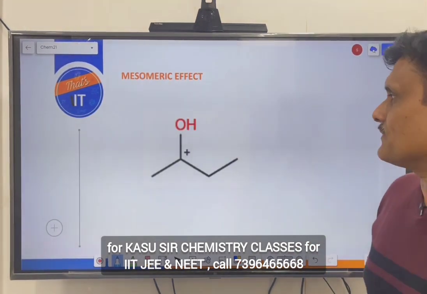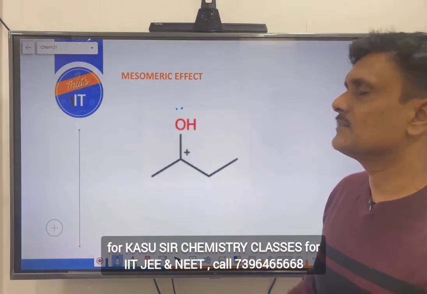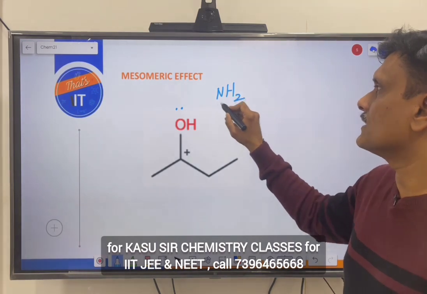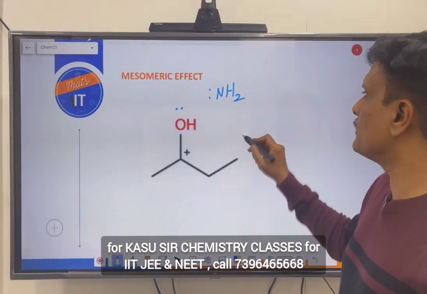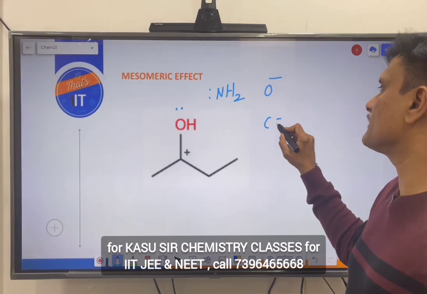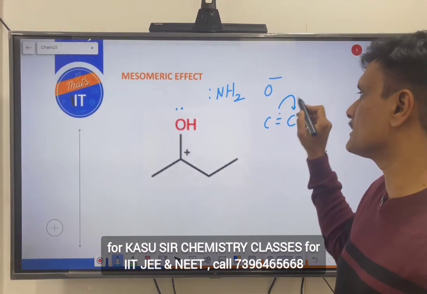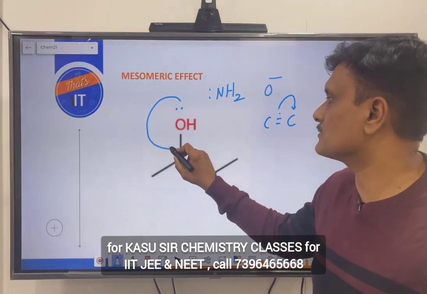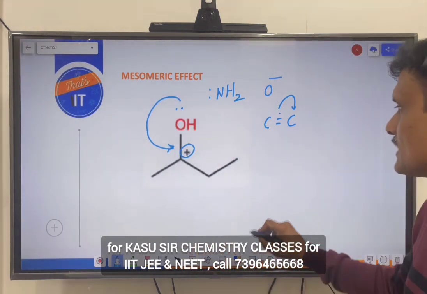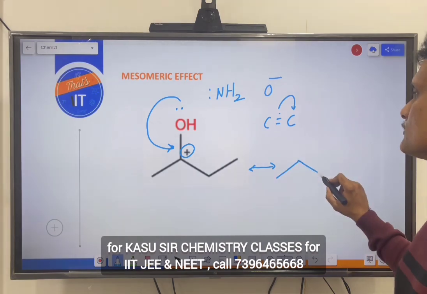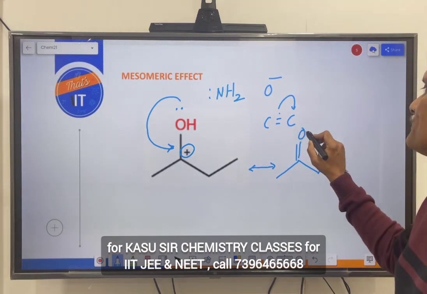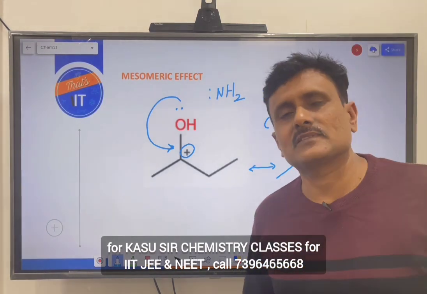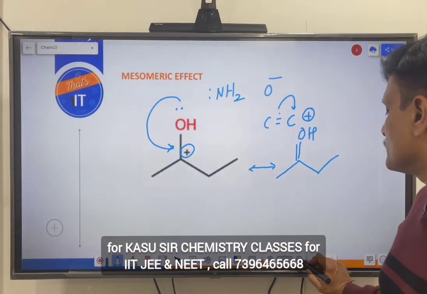Now, mesomeric effect, that is what we found: any species with a lone pair of electrons, it could be NH2, it could be OH, O minus, or a species which is having a double bond, because even pi electrons can be donated. It is all an acid-base concept only. So, lone pairs are donated so that this positive charge can be nullified, isn't it? So, what is going to happen here? Everybody is happy after this donation, because the octet of every atom is complete. That is what we call the mesomeric effect.